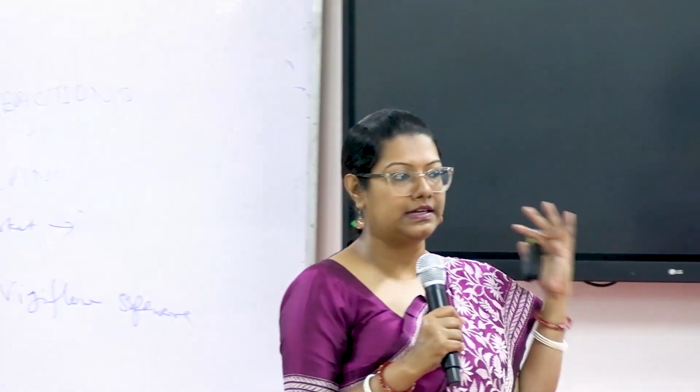Once we see a patient of DIC, the treatment should be very fast. We should initiate the treatment very fast, otherwise we are going to lose the patient. So the golden rule is to treat the underlying cause. In the first slide, if you remember, I told DIC is an acquired condition. That means some other primary event is going on in the patient's body that is triggering DIC. So in management, the first step is to treat the primary cause. If they have any malignancy, try to treat the malignancy. If there are obstetric complications, like a dead fetus, you remove the dead fetus. The golden rule is to treat the underlying cause as early as possible.